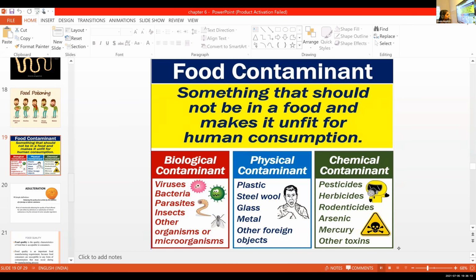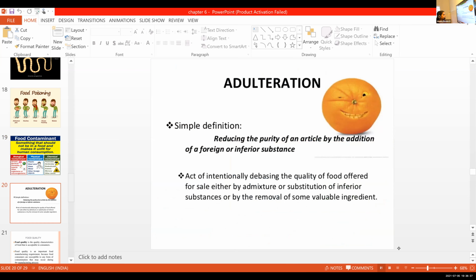Food contaminant causes food contamination. All these biological contaminants like virus, bacteria, parasites, insects, all other organisms. Physical contaminant means a foreign substance that is not usually found in food. Chemical, like pesticides and all. Okay. Then adulteration, this is a simple definition. If you want, you write.